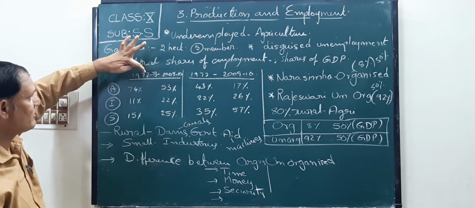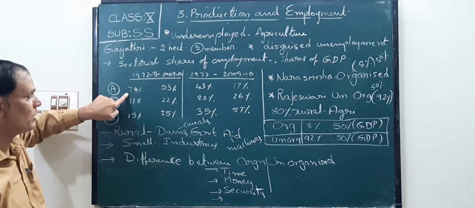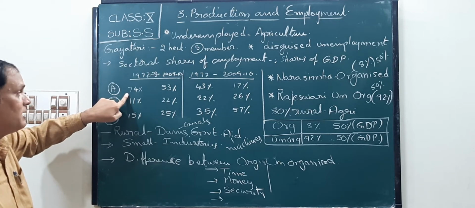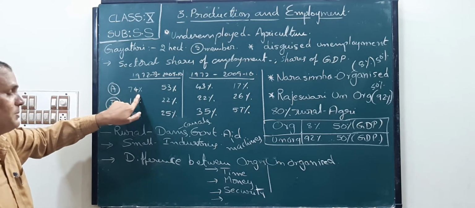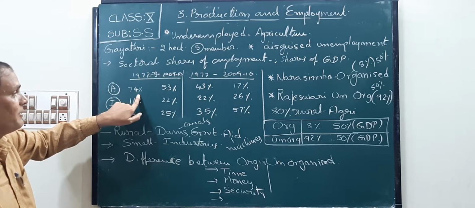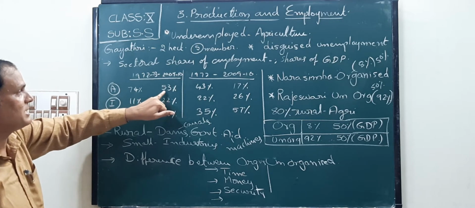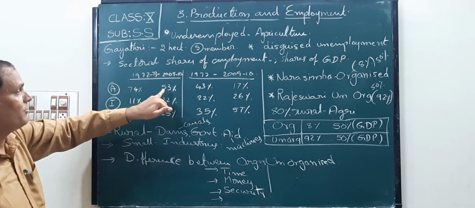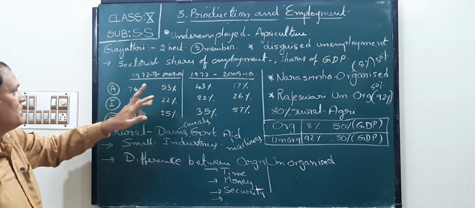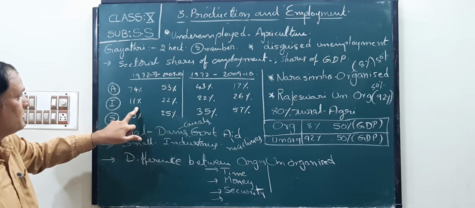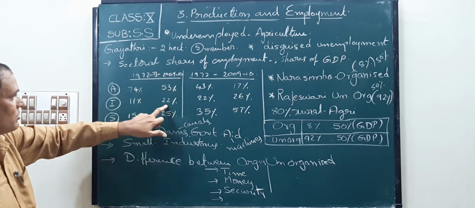Here in 1972, how much percent of people are engaged in agriculture activities in our country? 74% of people. Next, in 2009-10, how much percent are engaged in agriculture? 53% of people. In industries or the secondary sector, 11% of people, and in 2010, 22%.